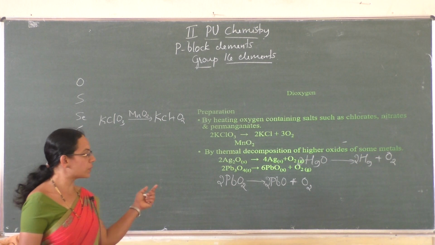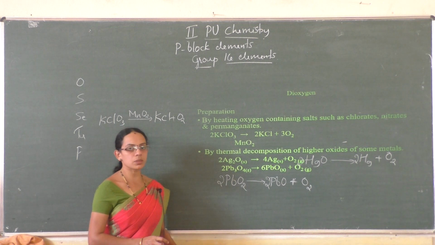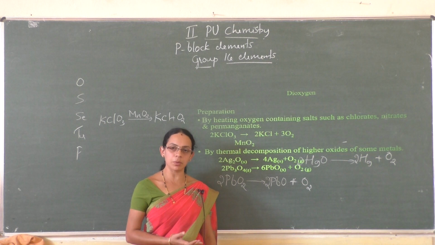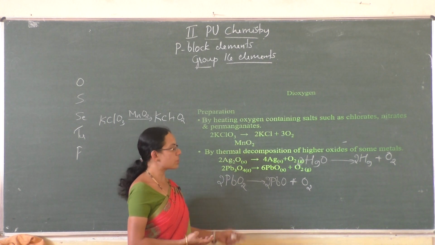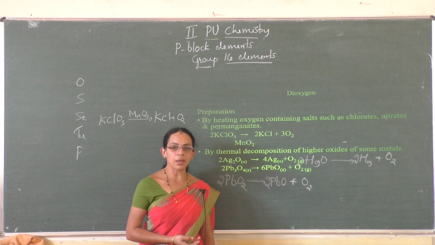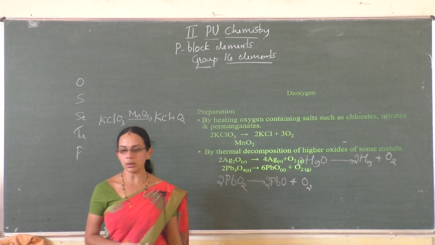So these are the two methods. There are 5 methods of preparation of dioxygen. The first method is by heating oxygen containing salts like chlorates, nitrates and permanganates, and second is by the thermal decomposition. Thermal decomposition is by heating metal oxides of silver or lead or mercury.